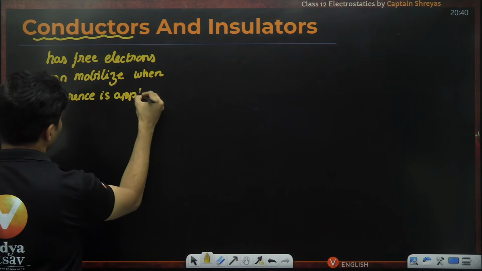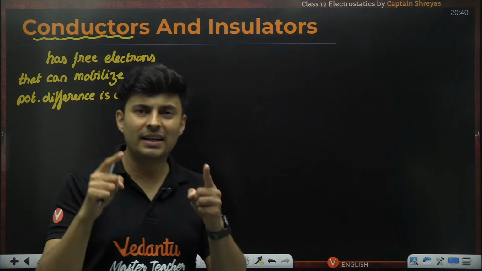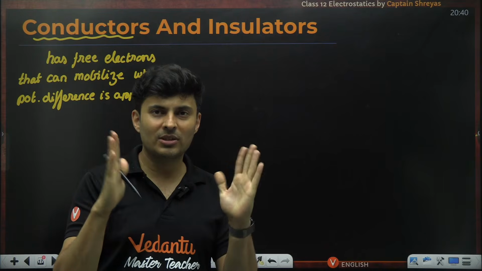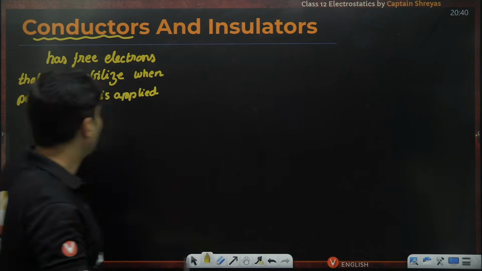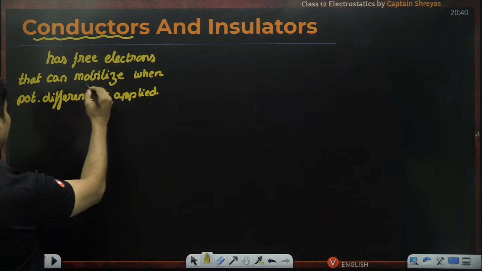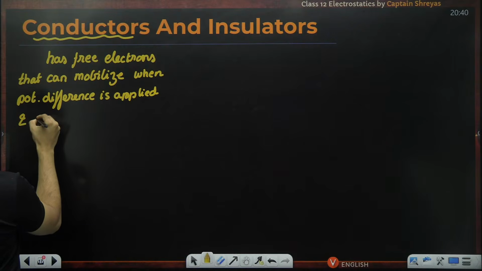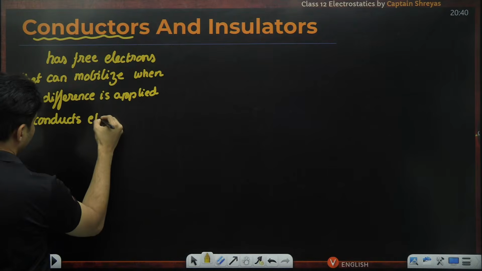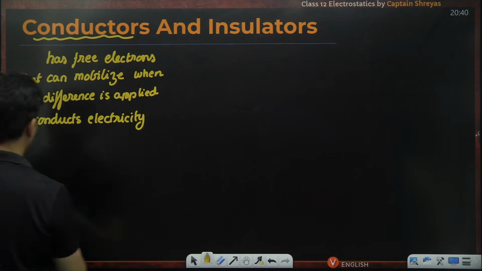Now, when you say potential difference, it looks like a very complicated word. It means you connect a battery. A battery has positive and negative. Positive is high, negative is low. So that's a high minus low, which is a potential difference. You connect a battery and you will see the electrons will mobilize themselves, and it conducts electricity and electric current.